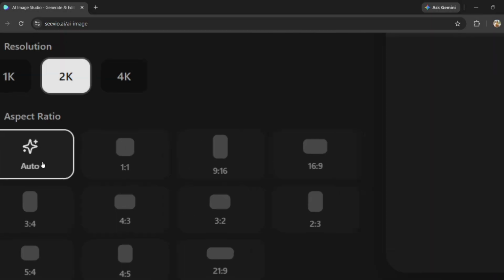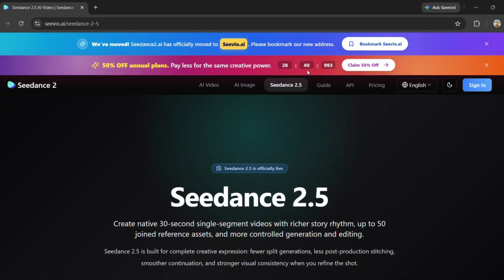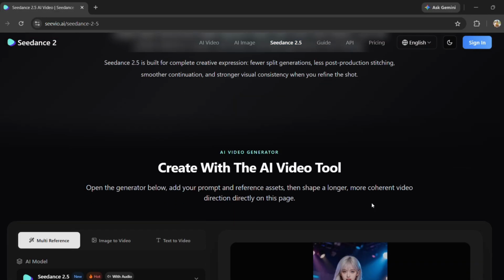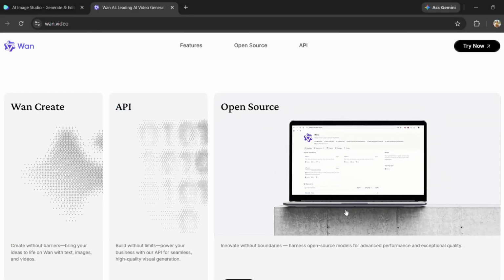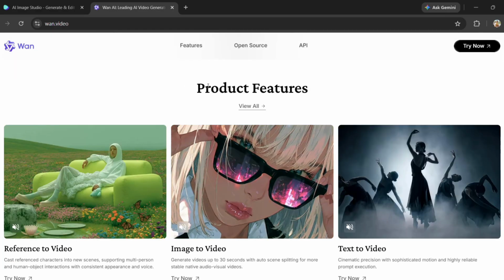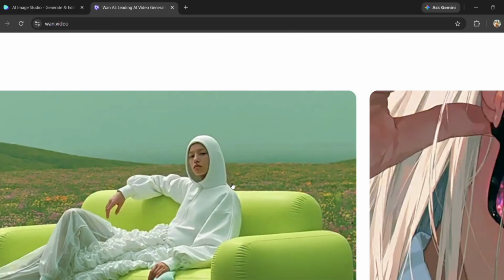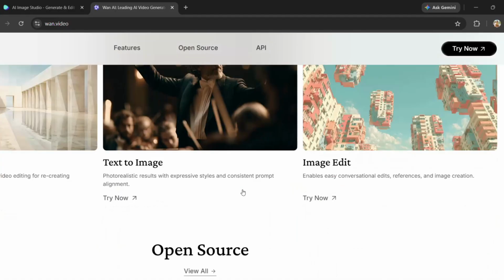Two AI video models are fighting for the attention of creators right now: Seedance 2.0 and Wan AI. One gives you incredible multimodal control and built-in audio, while the other gives you an open ecosystem and much more freedom. So which one actually creates better videos? Let's put them head to head.